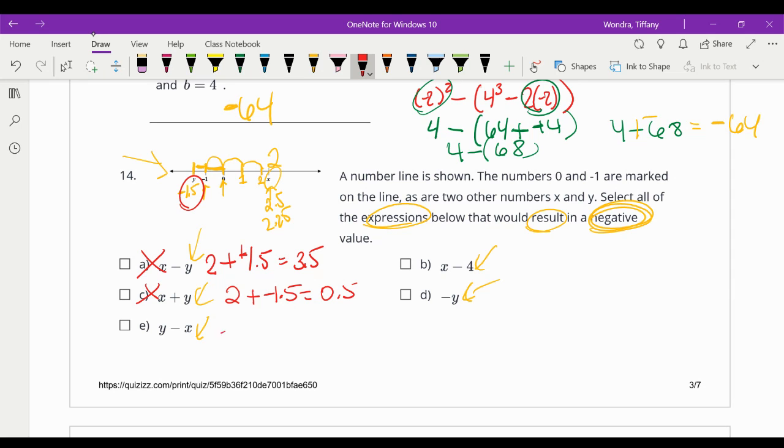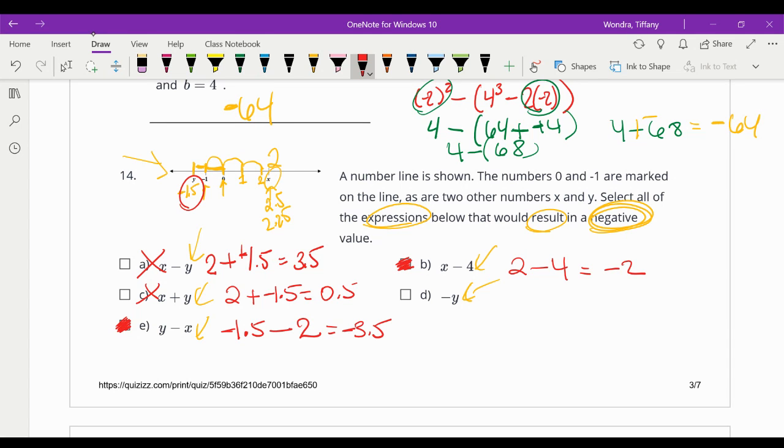This one, y would be negative 1.5 minus, let's say that was 2, or even if you did 2.25 or 2.5, either one, that would be negative 3.5. So that's definitely a negative. This one, x minus 4. So if you said x was 2, or even if you said x was 2.25 or 2.5, 2 minus 4, that's clearly negative. Okay.